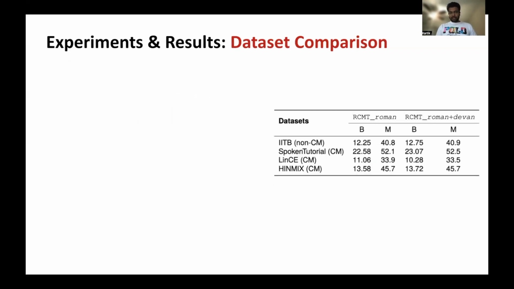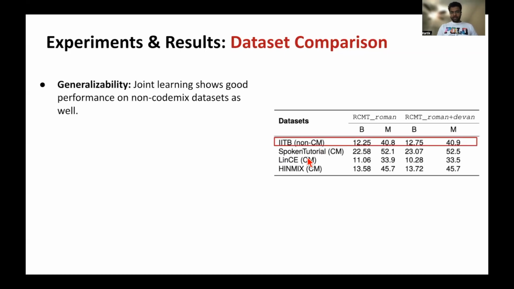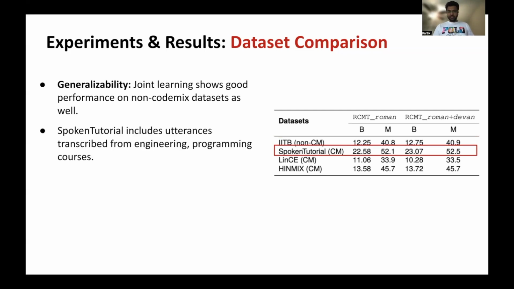Next is the dataset comparison. On the table, we see four different datasets. The first one is the IIT Bombay non-code mix corpus. So we see our model works very well on the non-code mix datasets as well. Second is the spoken tutorial dataset, which includes the utterances transcribed from engineering and programming courses. We see a high performance on this because most of the POS tags in this particular corpus are proper nouns, which are easier to translate.